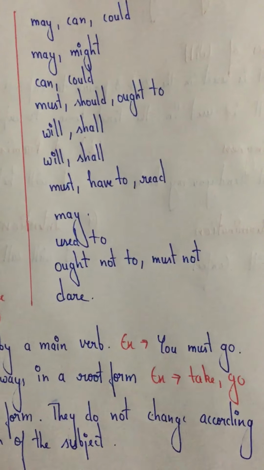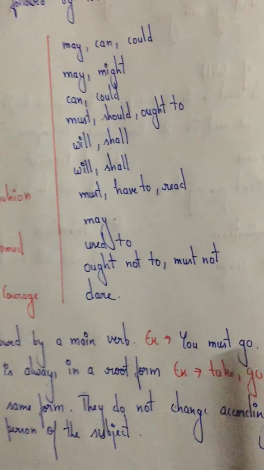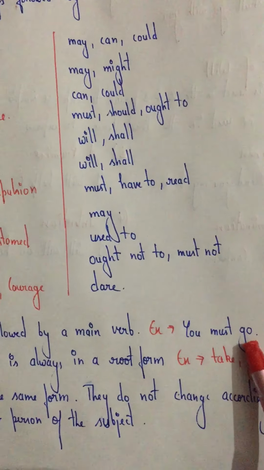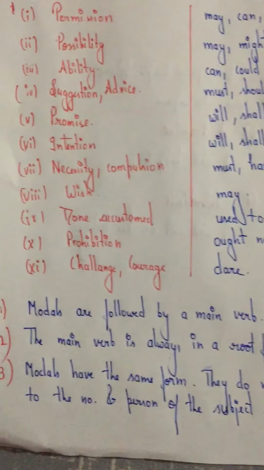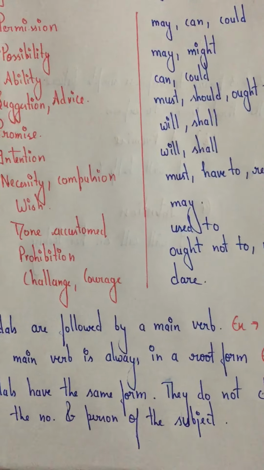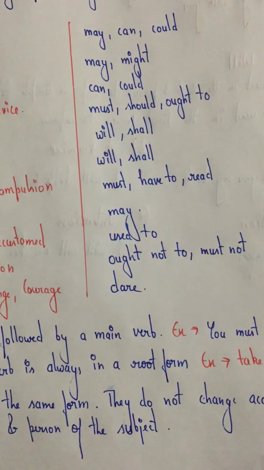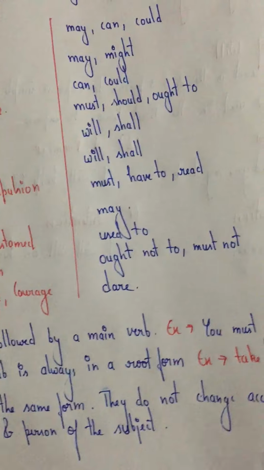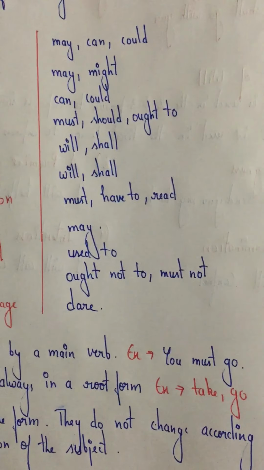So you can see after must, go is used. The main verb is always in root form. Means your main verb will always be in present tense. For example, take, go, come, etc.